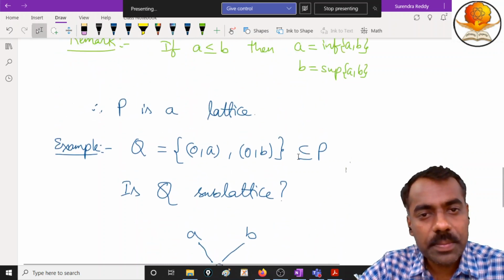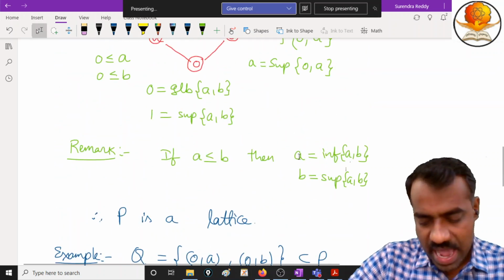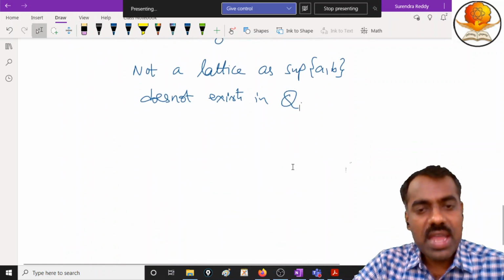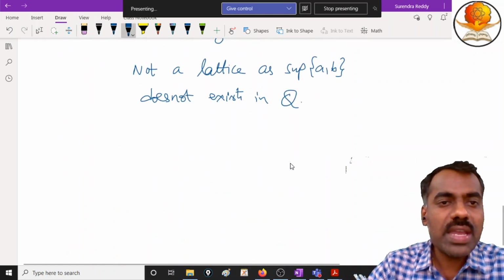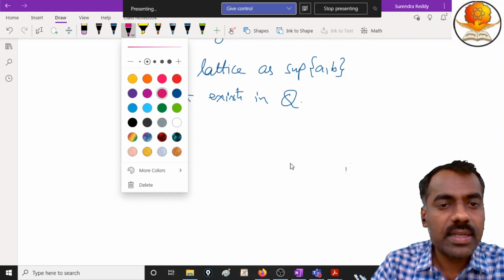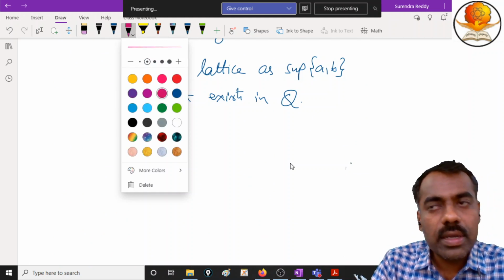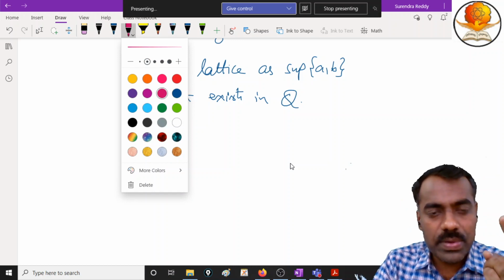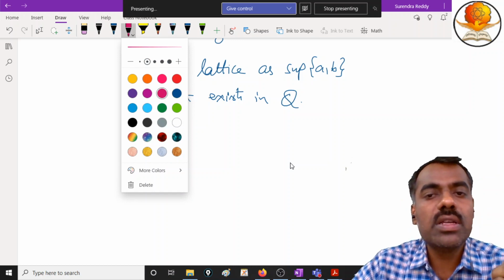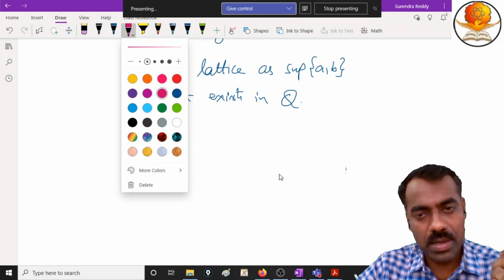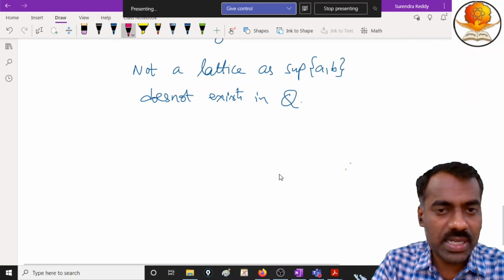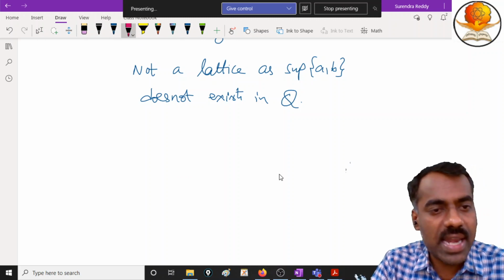Is this clear? So if you have a poset, when will a poset become a lattice? If you take any two elements, they should have a supremum as well as an infimum. Then we say that the poset is a lattice, otherwise it is not a lattice, right?